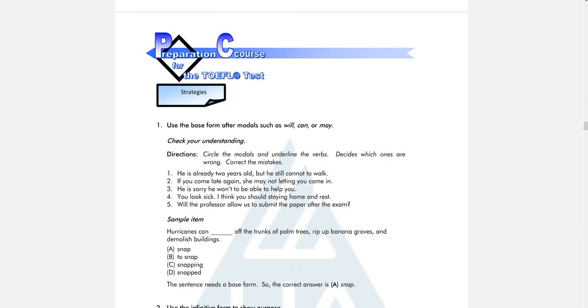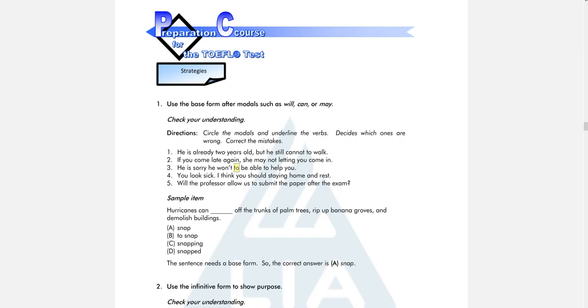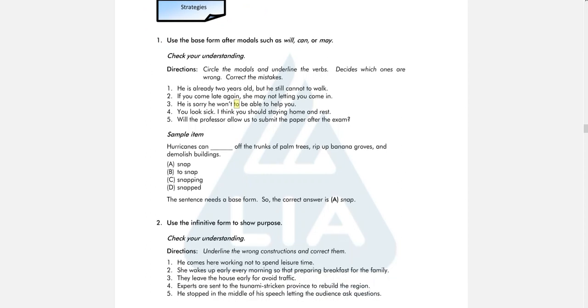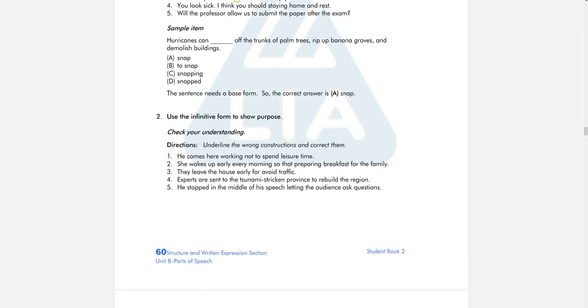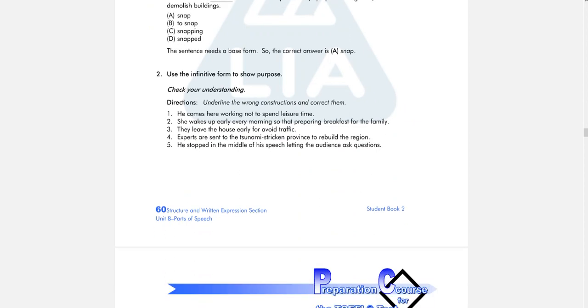Number 3, he is sorry, he want to be able to help you. Again, we have modal want. Want is actually will not. After modal, we cannot use to. Okay, so the correct one is he won't be able. Right? And then the next one, use infinitive to show purpose. For example, here, underline the wrong construction and correct them.